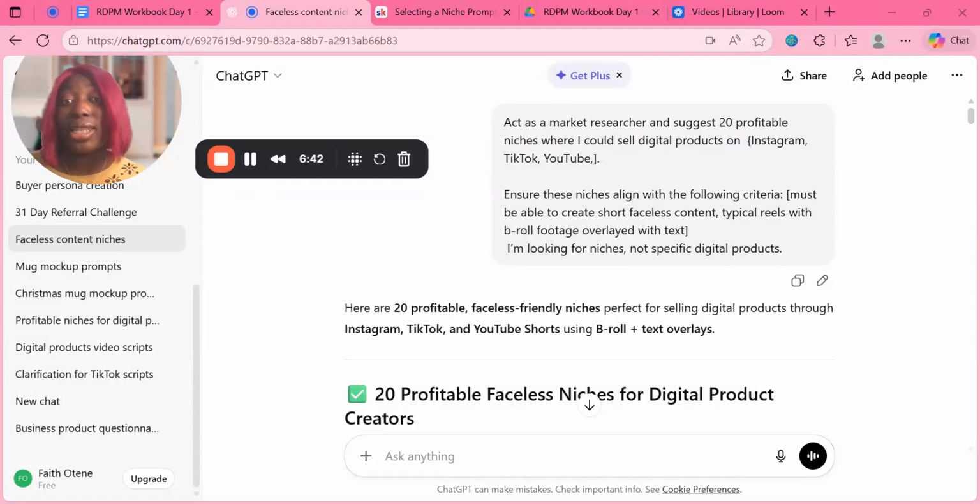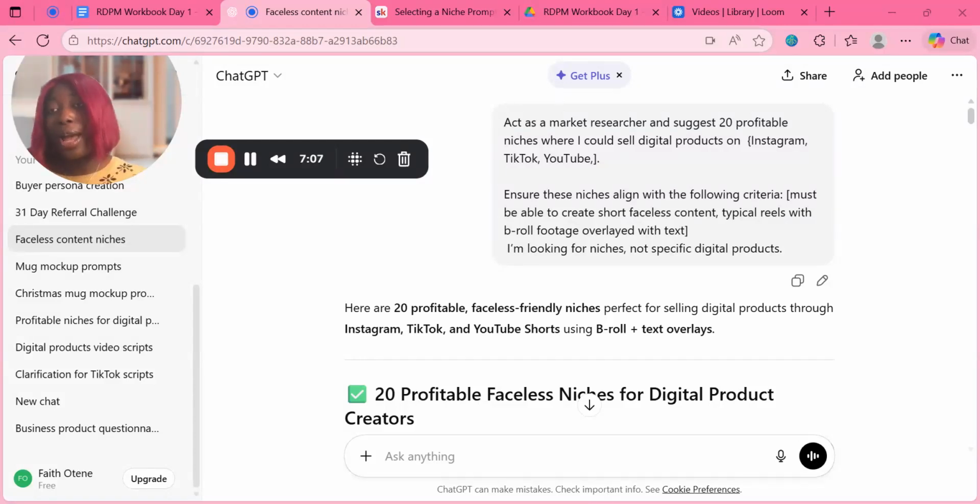Then here is the criteria, what you really want. Do you want to create content? Do you want to create short faceless content? Or if you're not a faceless content creator, that's fine. You can say where you will create headshot videos. And then here you can say, I'm looking for niches, not specific digital products, right?